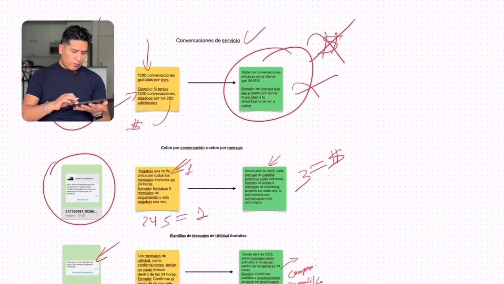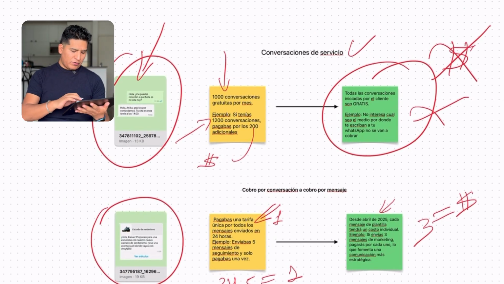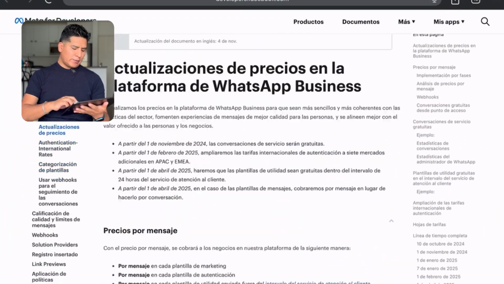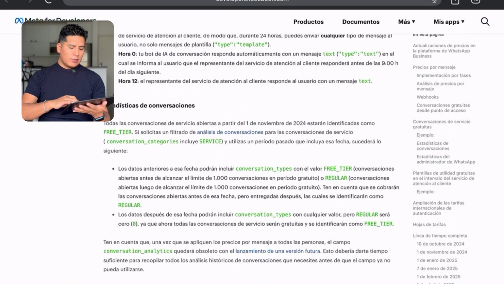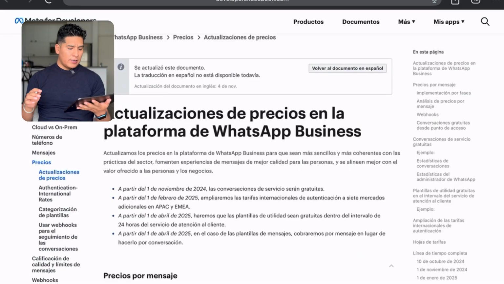I know the topic of API pricing is a bit complex, but I try to simplify it as much as possible. Anyway, I will leave you the official page where you can see in more detail how they will be charged starting next year, but the big change is that the services will now be completely free.